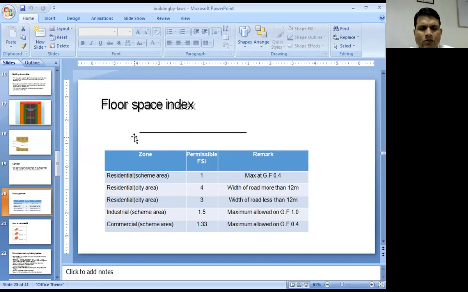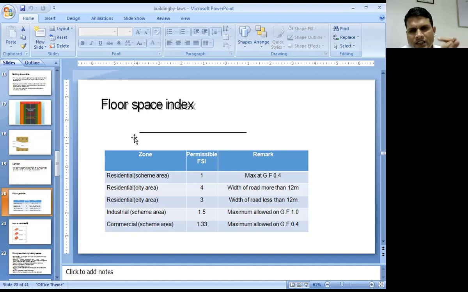Floor space index is also called floor area ratio. It is the ratio of total area of all floors divided by plot area. Means the total area which we have constructed, including all the floors, divided by the plot area. Suppose we have a floor space index of 1, then we can construct only 100% of the plot area. If the floor space index is 4, it means we can construct 4 times the plot area.